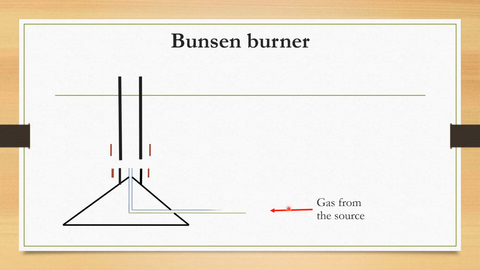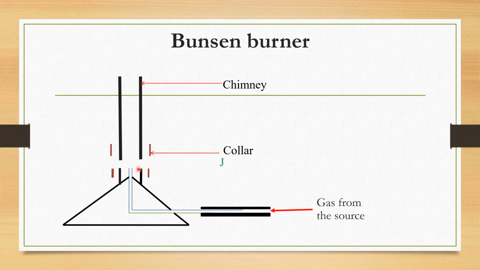The source is the gas cylinder. Then we have the base plate. This one is used to provide the surface area so that the Bunsen burner can be stable and not fall. We also have the jet. At this point, the air from the air hole mixes with the laboratory gas from the jet. So this is where the two gases mix, and then this is where we light. This is the point at which we will be able to observe the flame.